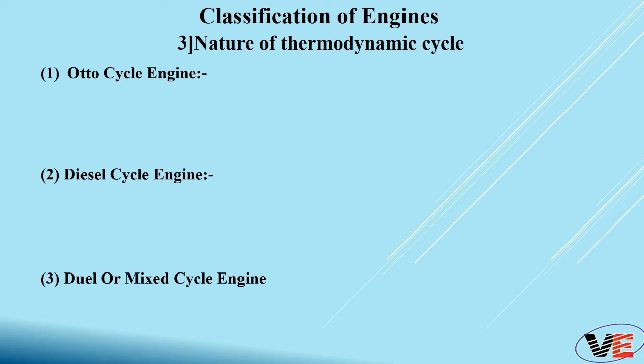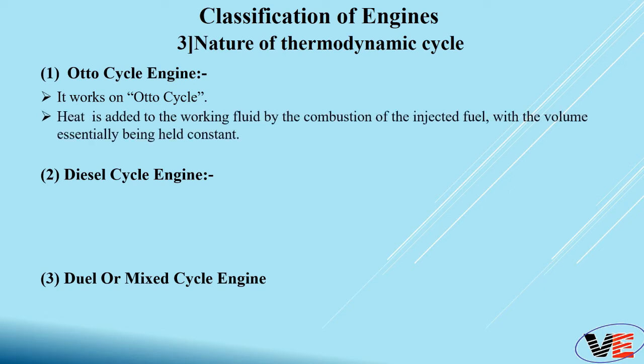First, Otto cycle engine. The engine which generates its power stroke by using the Otto cycle is called an Otto cycle engine. Later on we will discuss it in detail, but for a while just remember one thing: in the Otto cycle heat is added at constant volume. Remember that heat addition takes place at a constant volume. So this engine is also known as a constant volume engine.